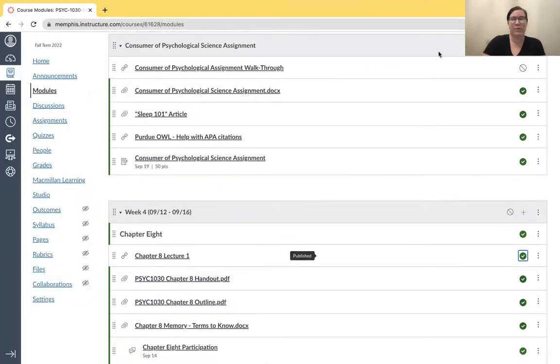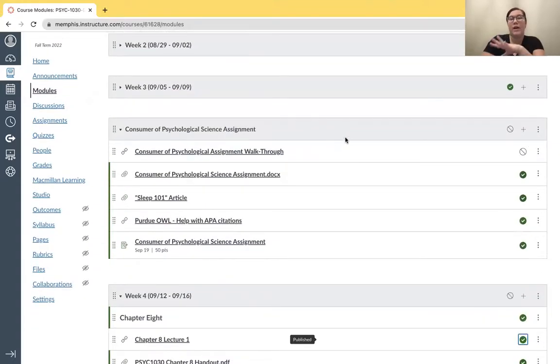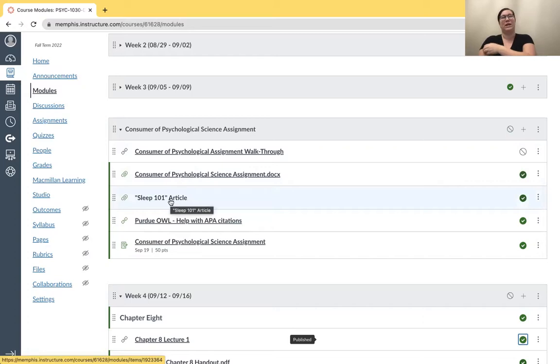So here we are. Once I have everything published, you are going to find the information for this assignment under the module that says Consumer of Psychological Science assignment. You're going to have this video that you're watching right now. You're going to have the assignment document, which is the document that has the questions on it, and the article you're going to be reading to answer the questions.